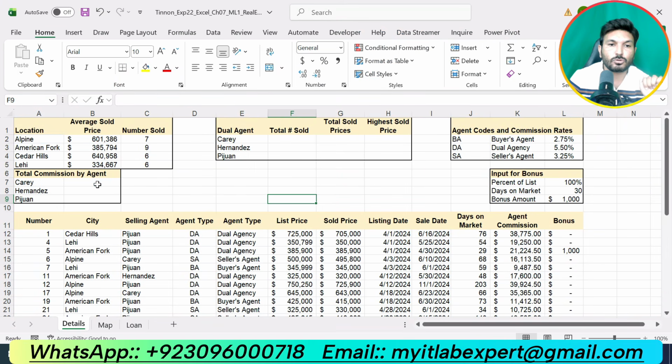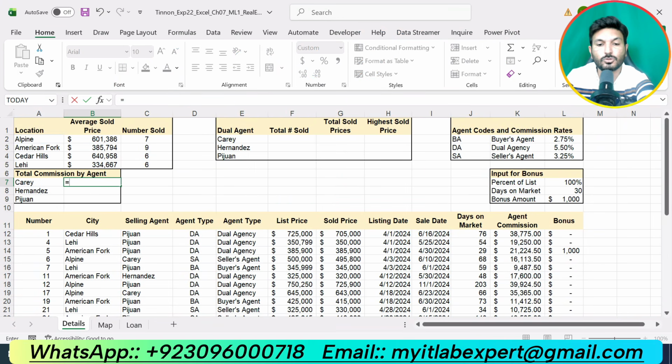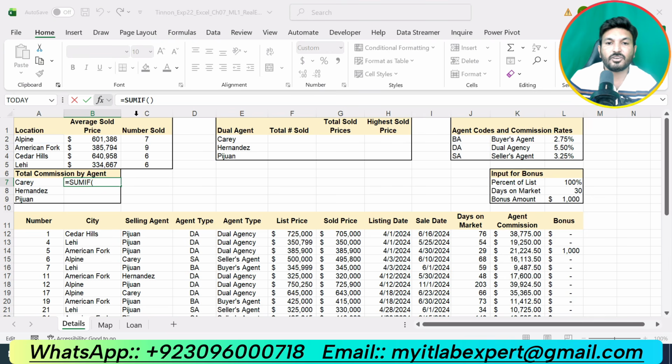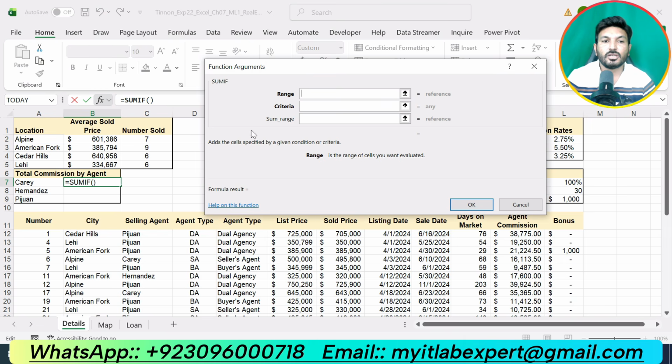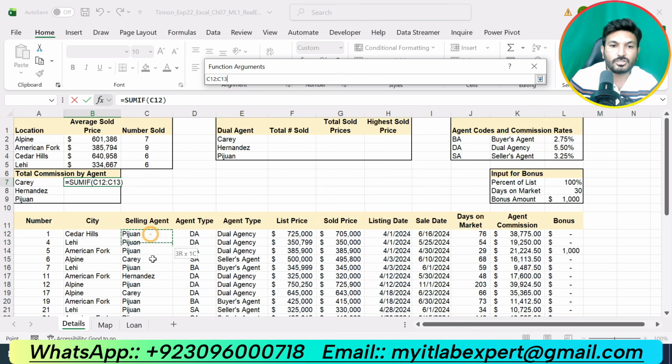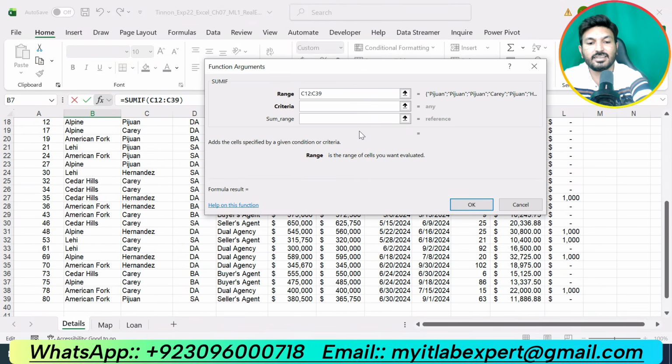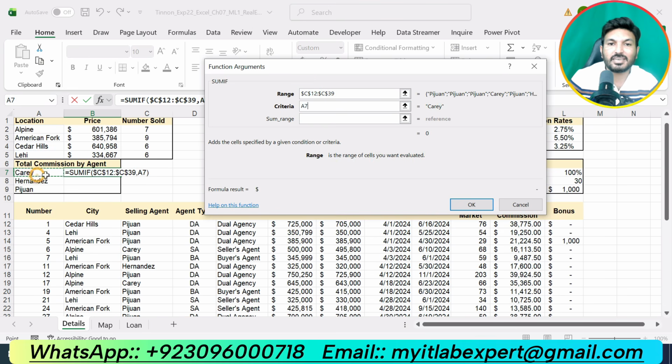So we are supposed to go to cell B7 and here we are supposed to use the SUMIF function. So this is the SUMIF function, double click on that, click the function symbol to enter the function arguments. Now we are supposed to select the range on which this criteria is based. We are given the agent, so we will select the agent column as the range, that is C12 up to C39, and make this absolute. Now our criteria is given in cell A7, but use the relative reference for this.